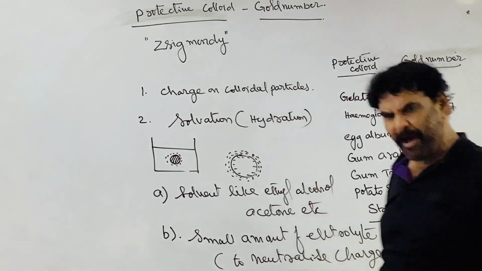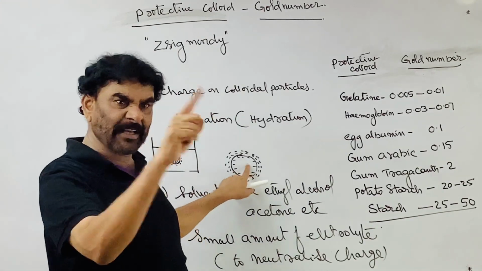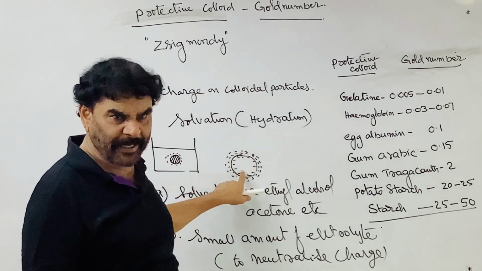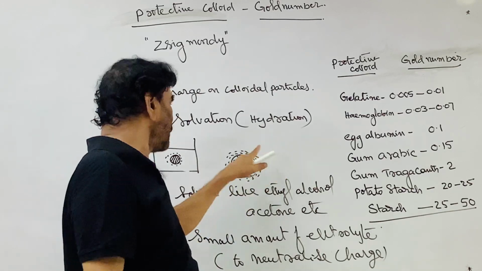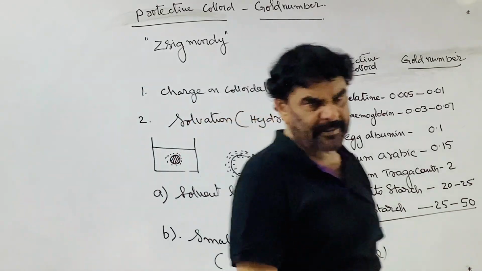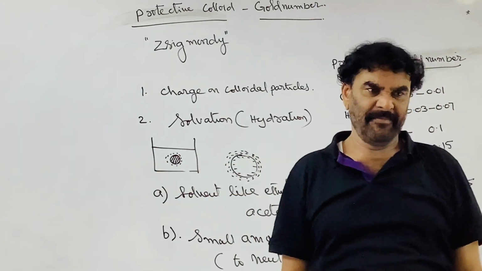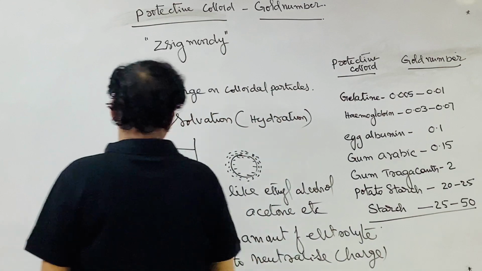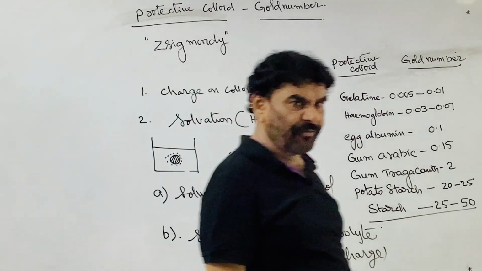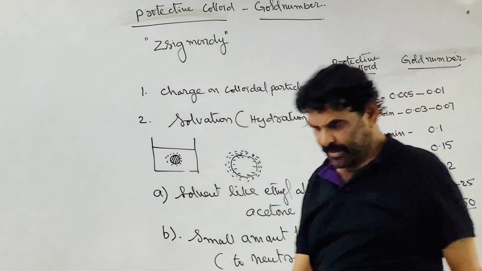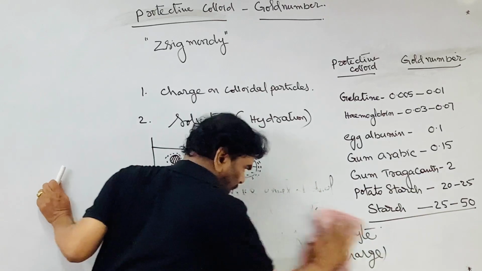Now we add a small amount of electrolyte. If the particle is negatively charged, the cation of the electrolyte is the precipitating ion, the active ion that neutralizes the charge and causes the coagulation. This is the procedure used for the coagulation of lyophilic colloids.